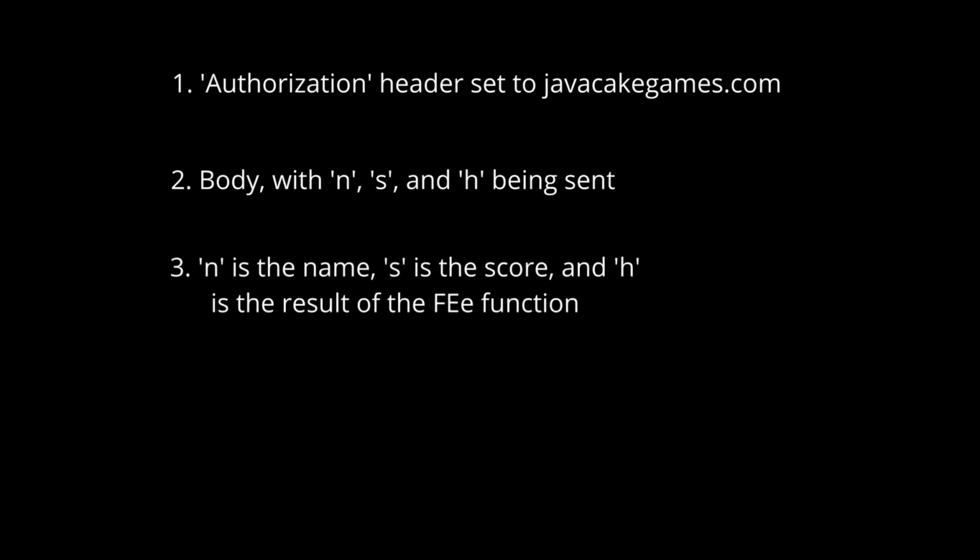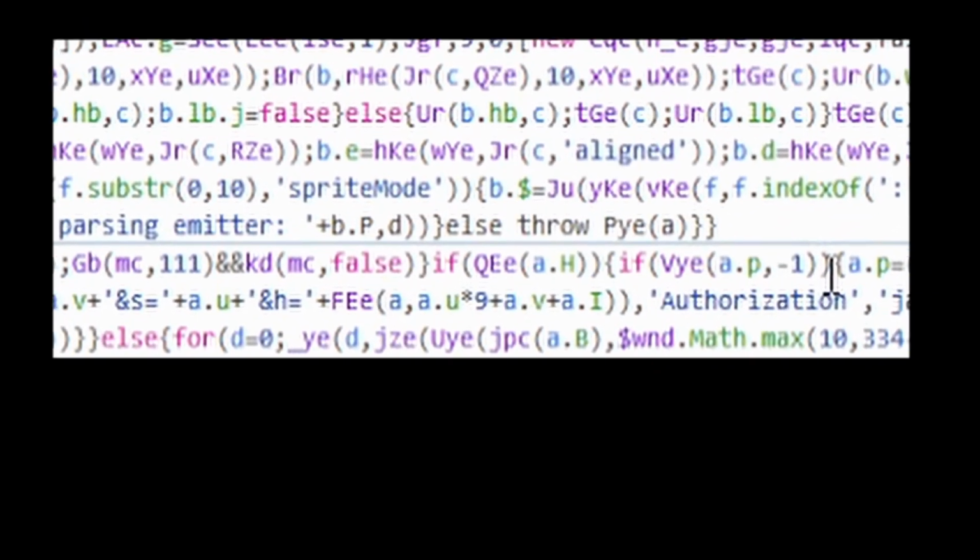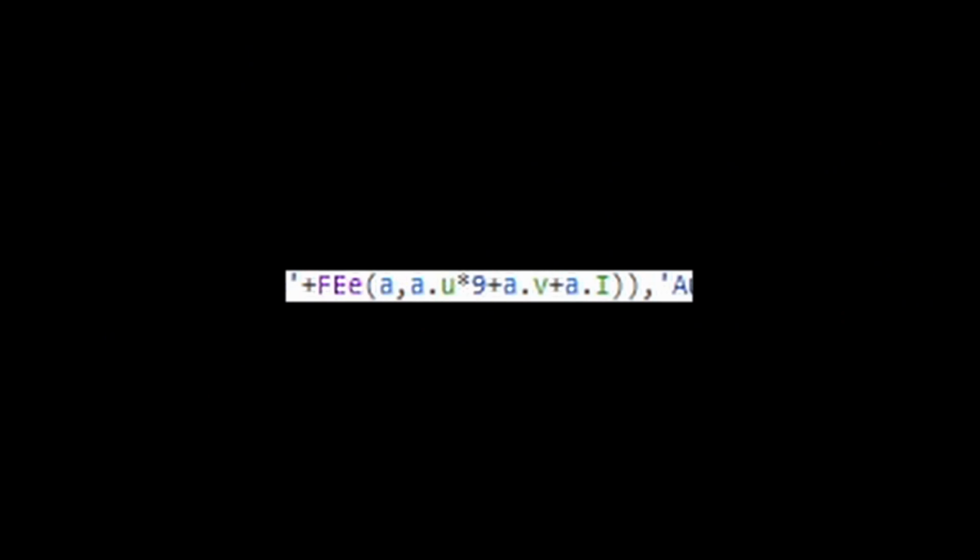And 3, we know that H is the result of calling this function, FEE. We actually note in our debugger that FEE takes in two arguments. It takes in the A super object, but then it takes in the really long string concatenation.